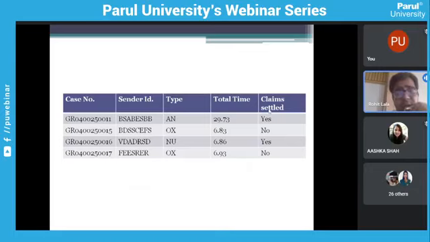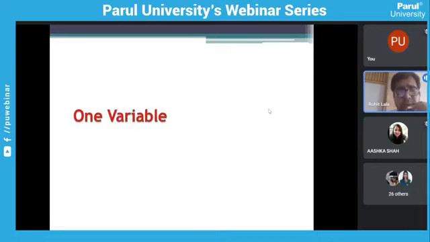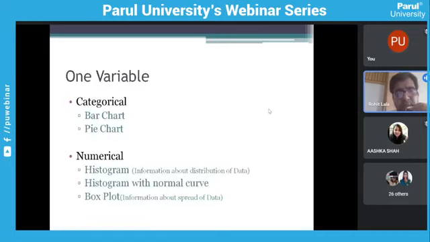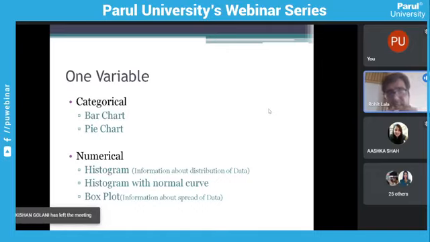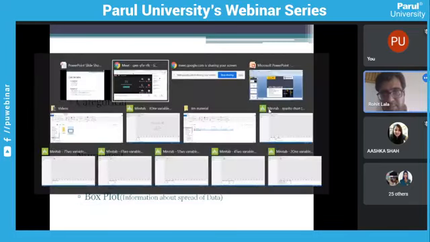So this way we need to identify the data and then plot the graph. For one variable, we will learn how to plot the graph. If there is one variable and your data is categorical, always remember two options are available: one is the bar chart and the second is the pie chart. We will see this in Minitab and then come back to the PPT. So just be with me.